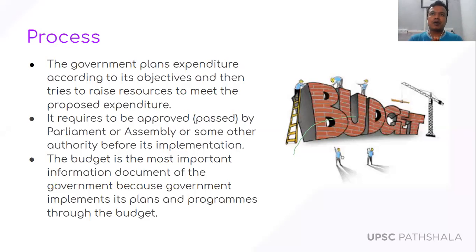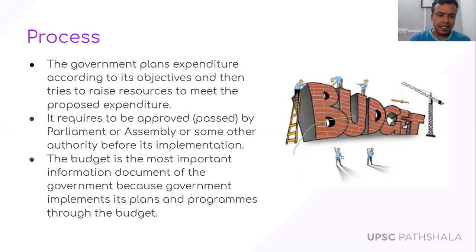There is no power of voting to the Rajya Sabha for passing the budget. That is a political aspect, a polity system. When we will be discussing polity, you will come to know how the annual financial statement is passed in the parliament. But here you need to know that the budget needs to be approved by Lok Sabha in case of union government, and by the legislative assembly in case of state government.